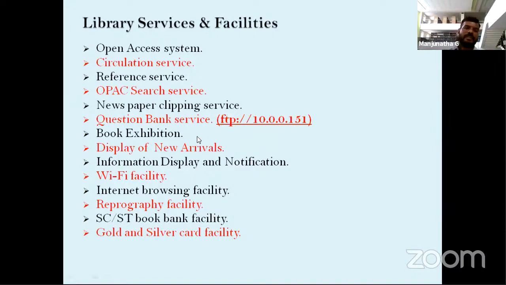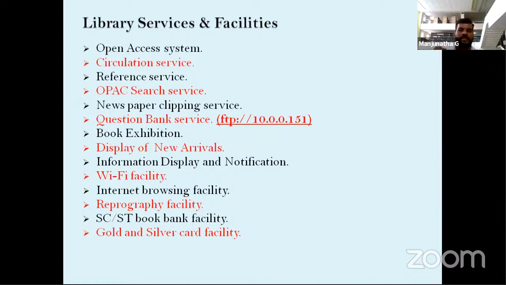Book exhibition means that once a year publishers visit our college and exhibit their books. We provide this facility to students. Whatever book you need, you can take it from the book exhibition.